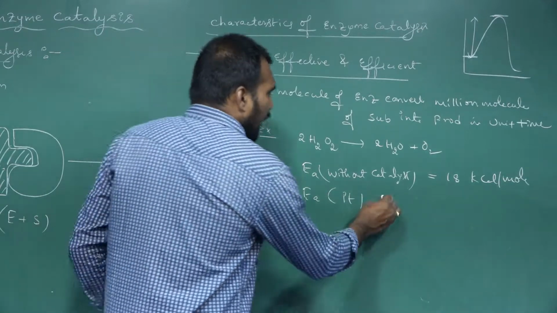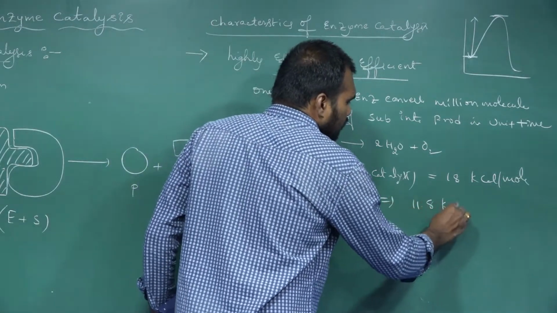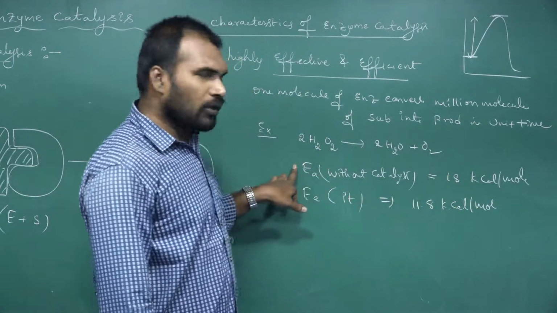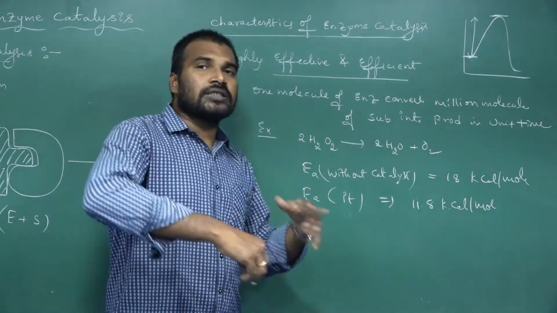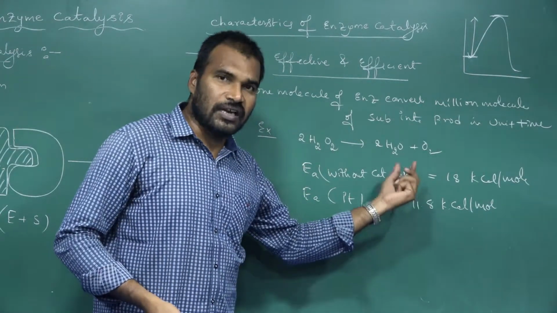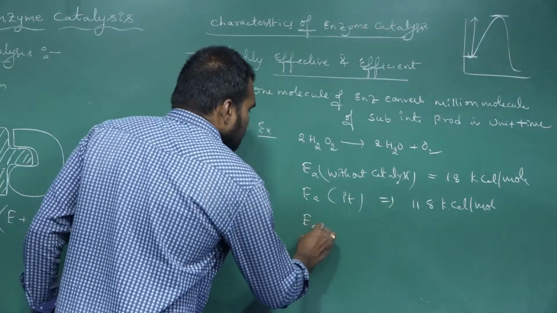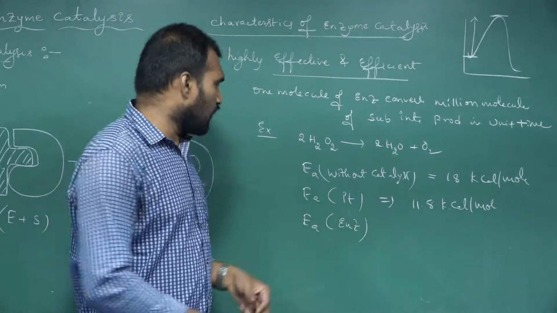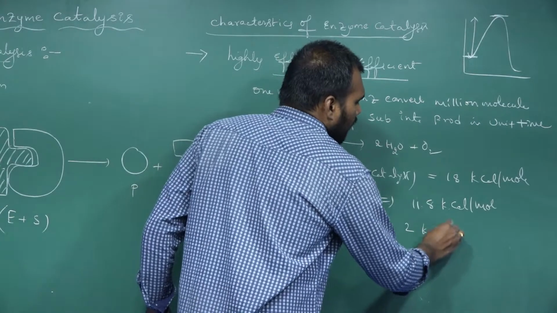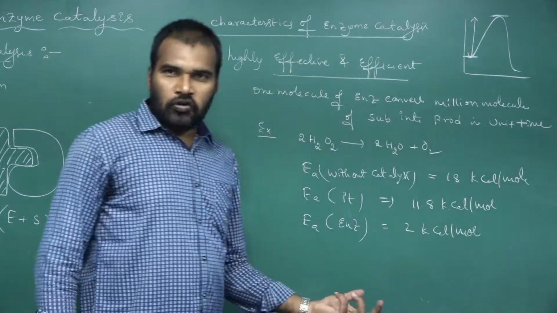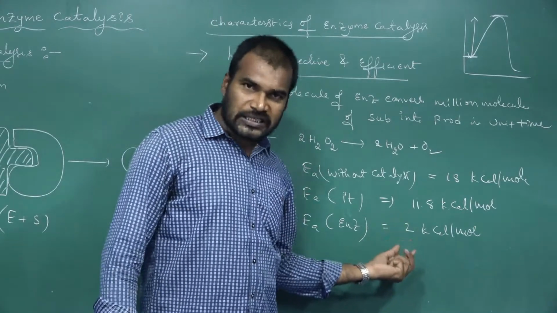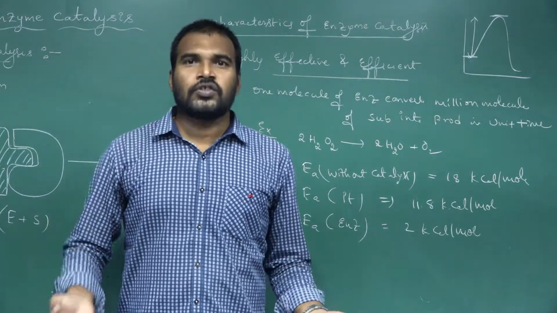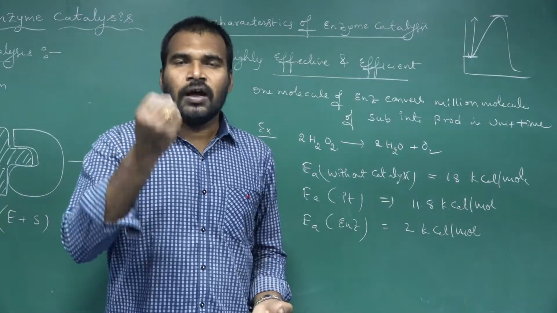Platinum. Then the activation energy is nearly 11.8 kilocalorie per mole. It is somewhat lesser than 18. So compared to the first reaction, the second reaction is fast because its activation energy is less. Now in the same reaction, I used the enzyme. In the presence of enzyme, the activation energy is just 2 kilocalorie per mole. Because of the very low, least activation energy, a large number of substrates can easily convert into products. So their activity is highly effective and efficient.